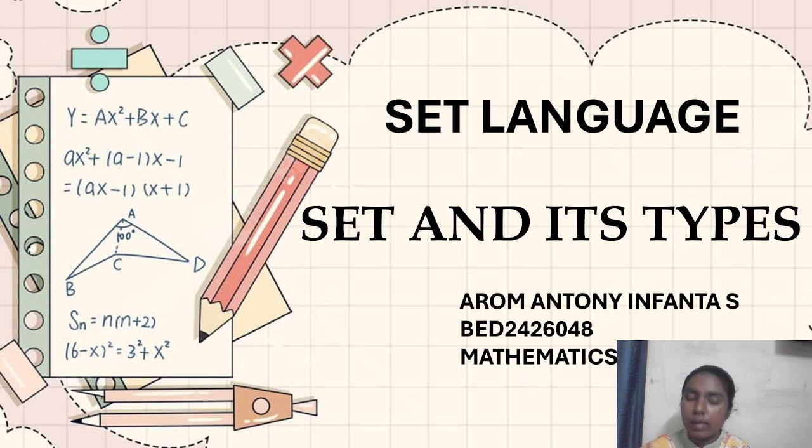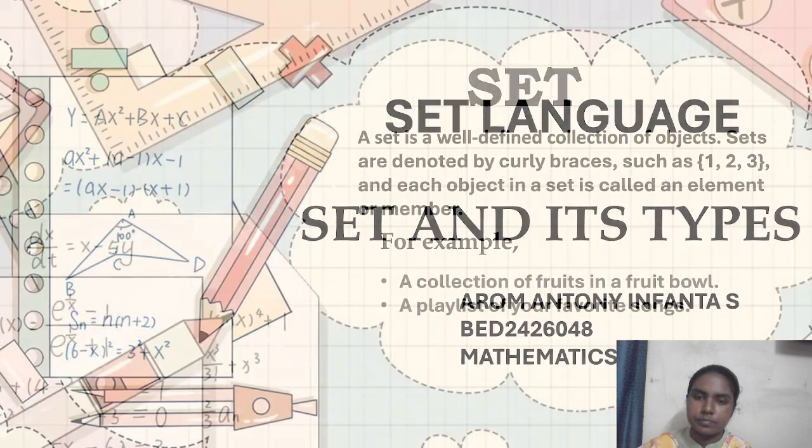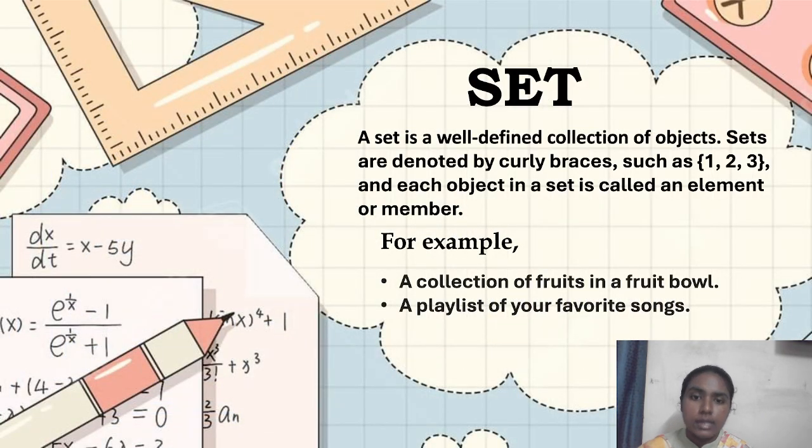So, the topic that I'm going to present today is from the chapter Set Language, that is, set and its types. So, first, let's see what is meant by set. A set is a well-defined collection of objects. So here they are telling the set to be a well-defined collection. So what is that well-defined means?